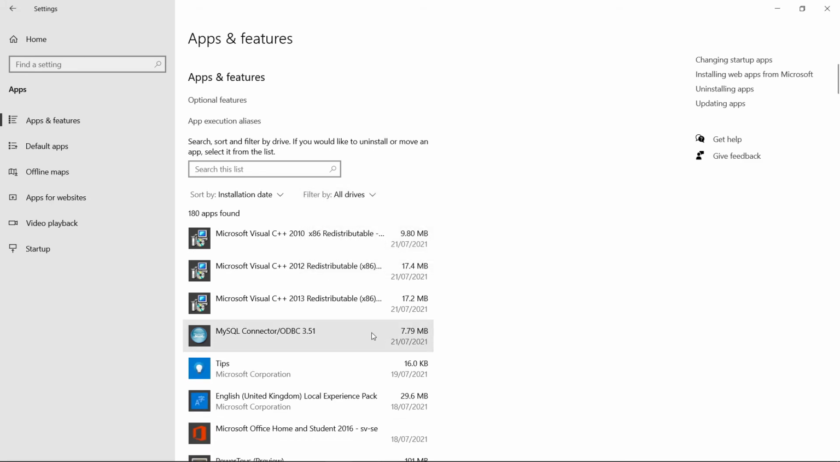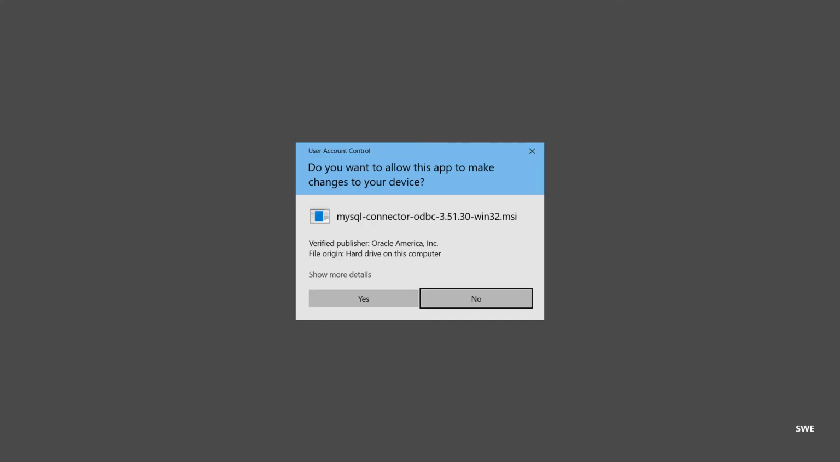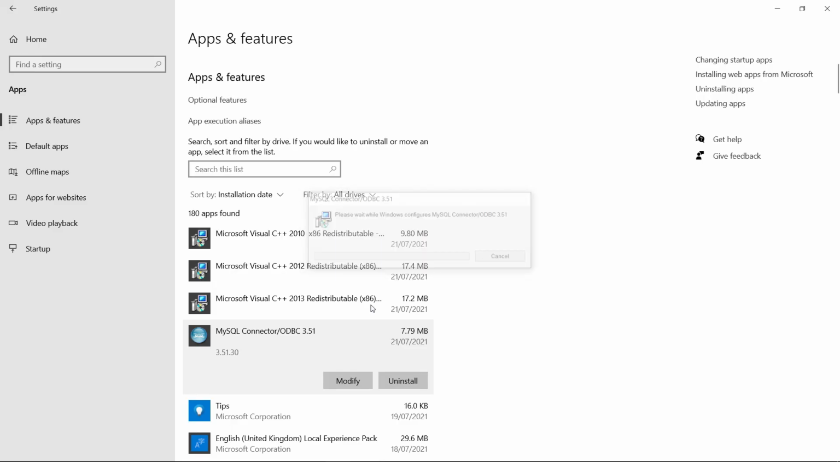The final program to uninstall is optional. Uninstall MySQL connector. Windows will ask if you want the uninstaller to make changes to your PC. Click Yes to proceed. The uninstaller will finish without prompting again.